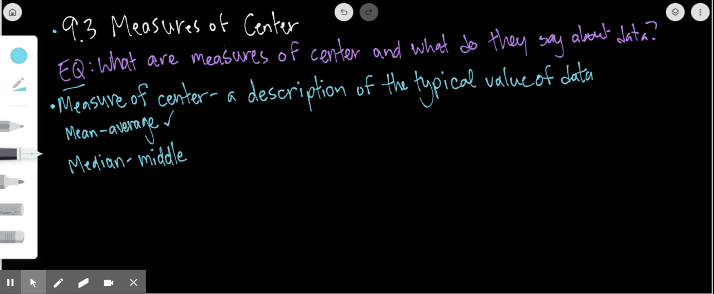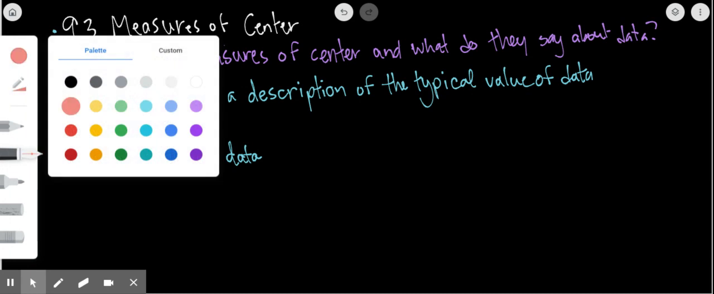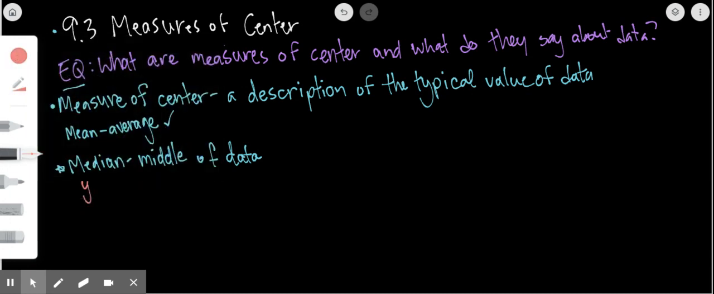Now, this is important because it tells you, let's say that we lined up from height, from shortest to tallest, it would tell me who would be in the middle, what the height would be right in the middle. What's the middle height or the median height? The middle of the data. Okay. In order to find the median, you have to line up the numbers. So you have to order the data.